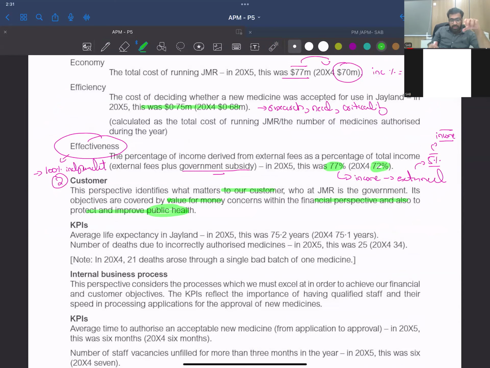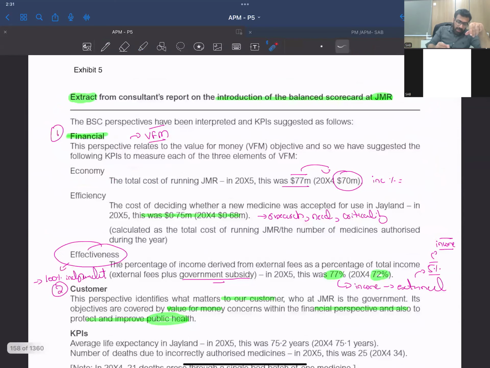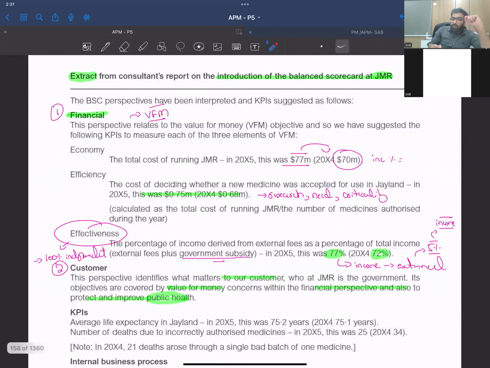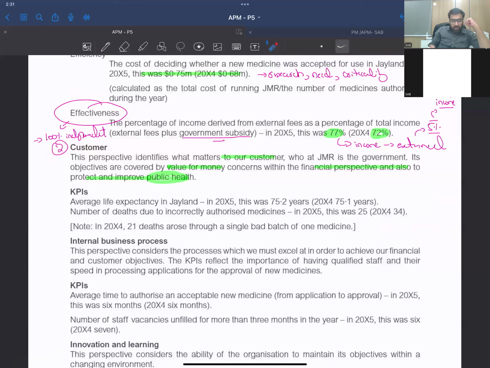So what this has said is that our financial perspective is this, and now our customer perspective is what matters to our customer, the government.